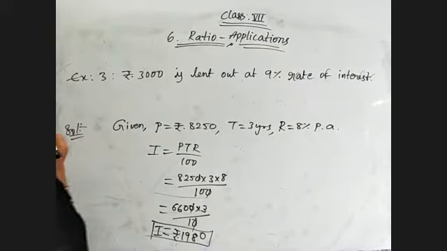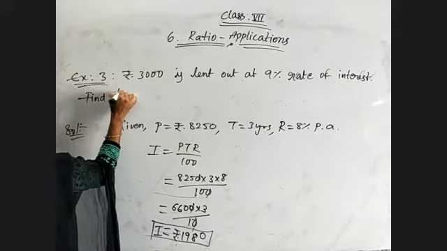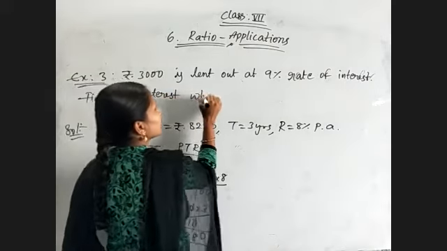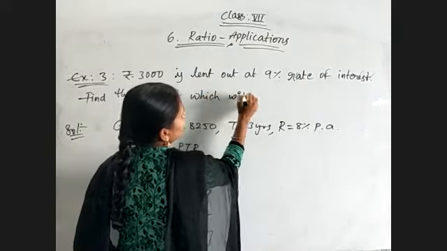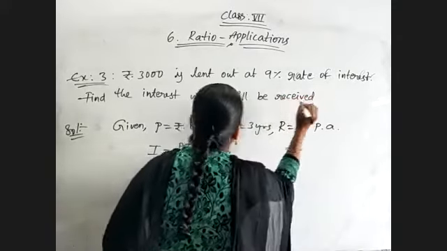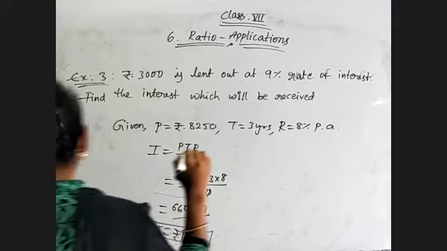Find the interest which will be received at the end of 2.5 years.